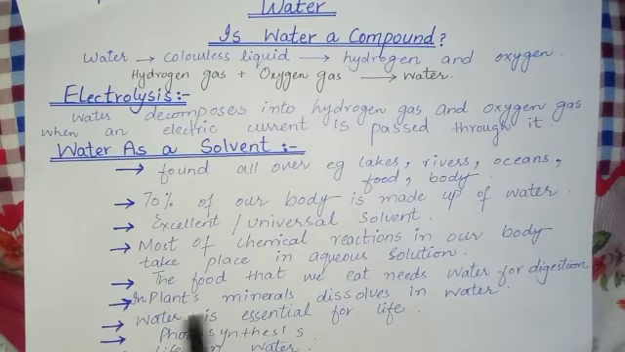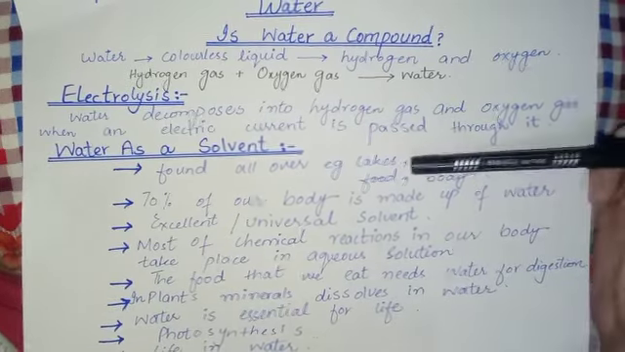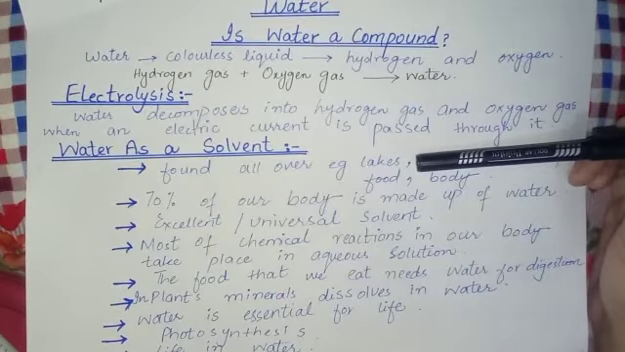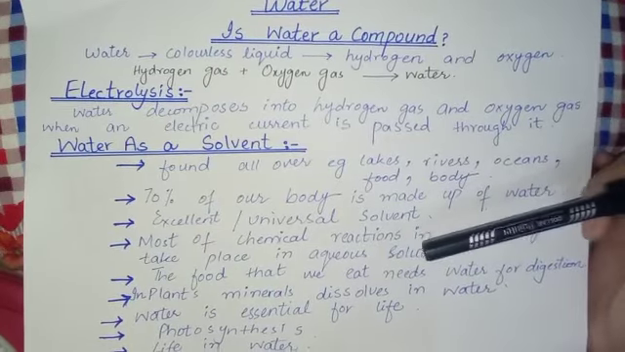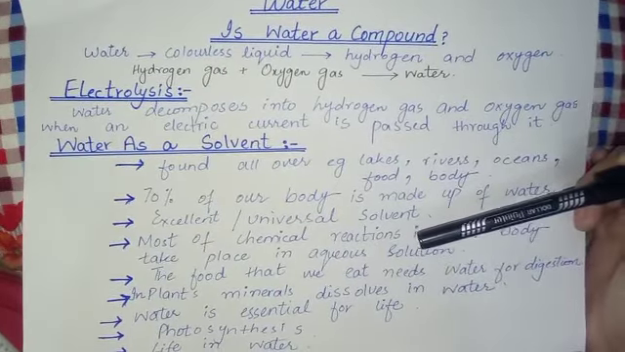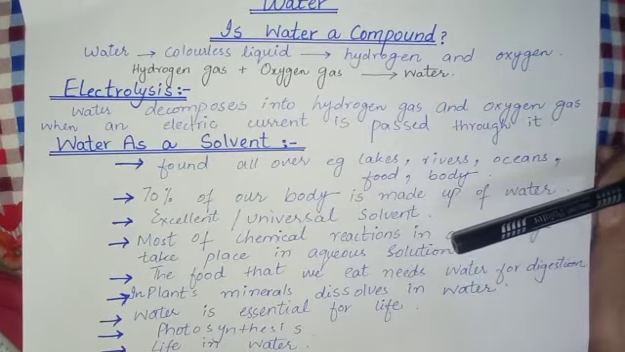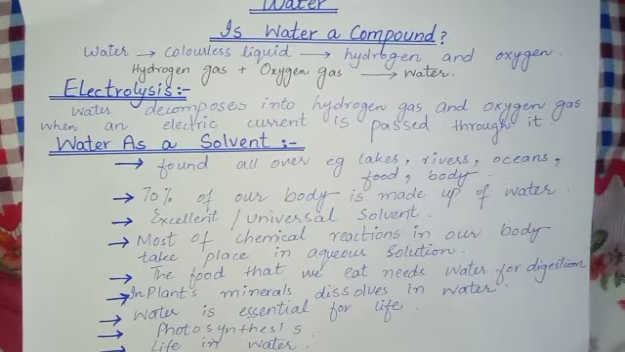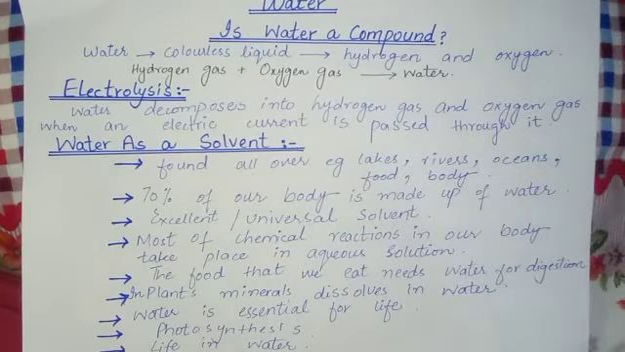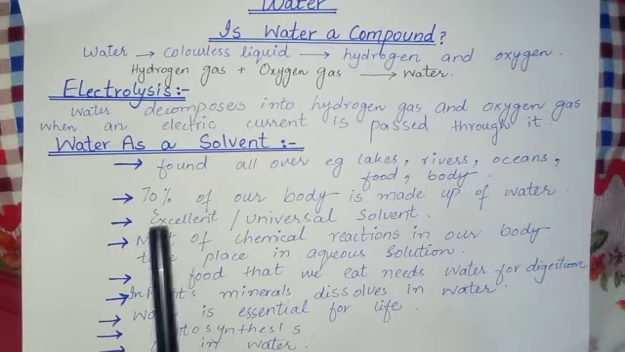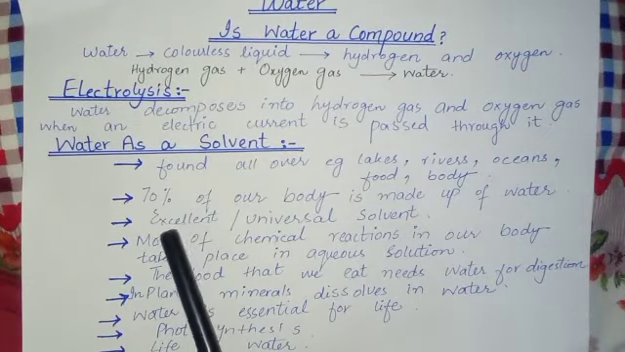Next use of water as a solvent is life in water. Student, life in water is possible because oxygen gas, which is required for respiration by living things, can dissolve in water. Carbon dioxide gas dissolved in water enables water plants to make the food. So water is very important for us to survive, to maintain life on the earth.